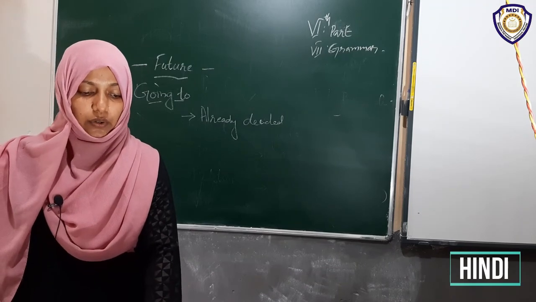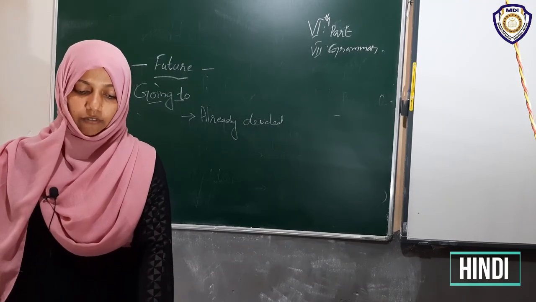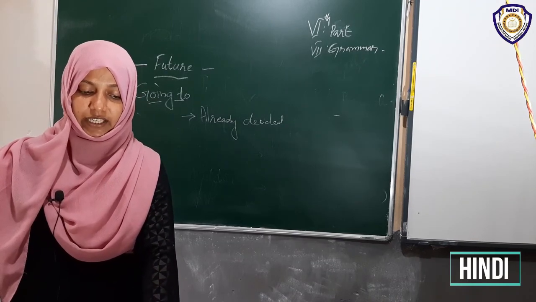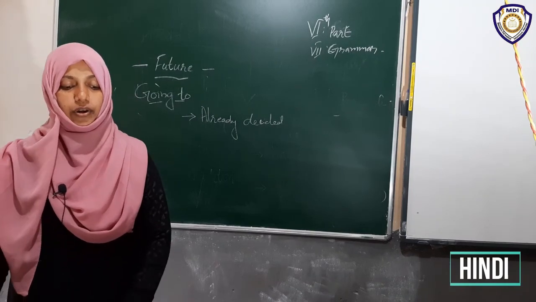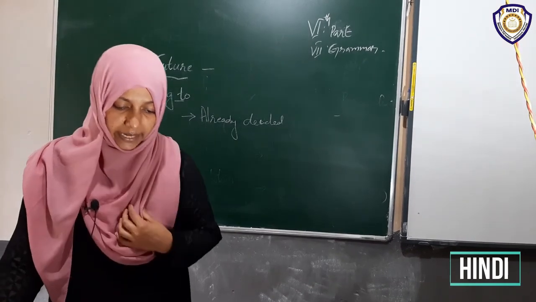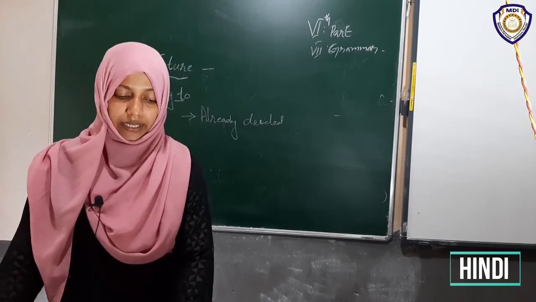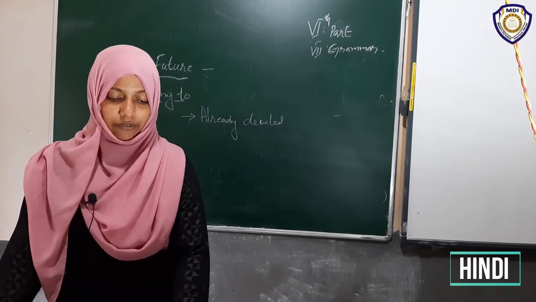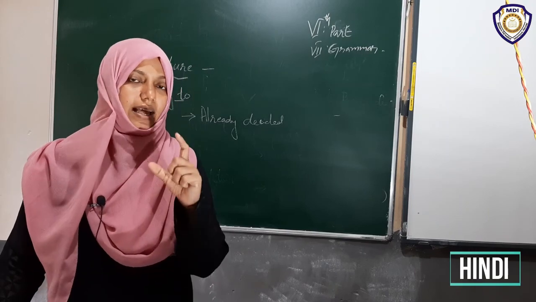We also use going to for making firm predictions when there is concrete evidence that an event will take place. What is that? All of you listen. We also use going to for making firm predictions when there is concrete evidence that an event will take place. Example: we should have left much earlier. We are going to be late.